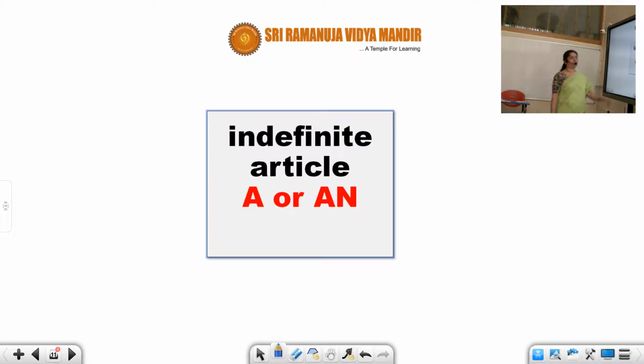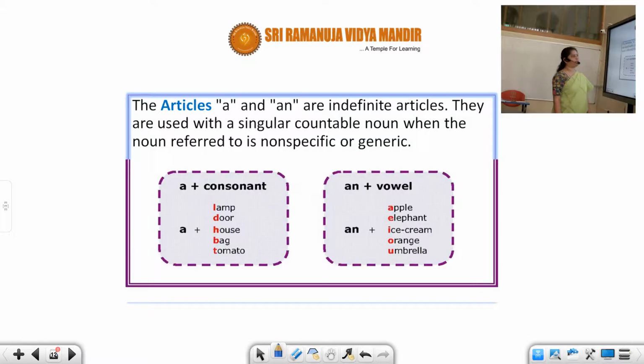Now we'll have a look into the indefinite articles a and an. The articles a and an are indefinite articles. I've told you previously, these are indefinite articles.